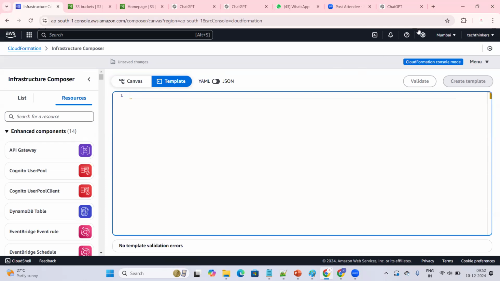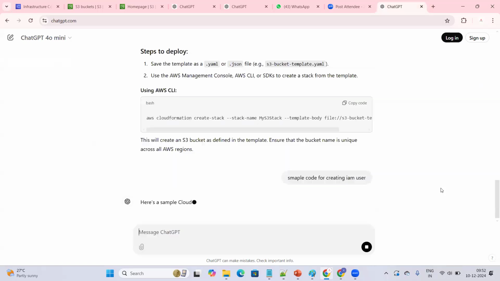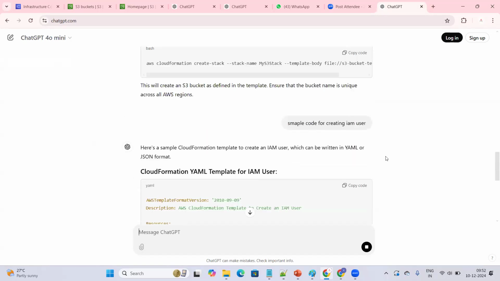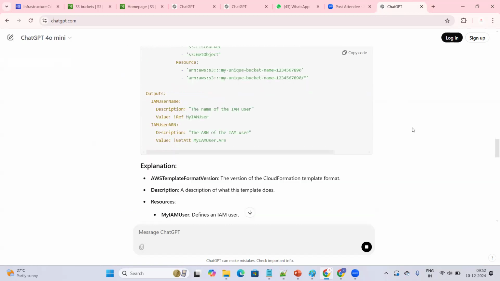Again, I'm going here to ChatGPT, asking for sample code for creating an IAM user. I'm not mentioning why, but it will understand, because based on the above scenarios ChatGPT will understand what I'm trying to ask. It is not a new conversation, so based on the above conversation, it can understand that I'm going to create an IAM user. Yes, this is the sample code that has been generated.